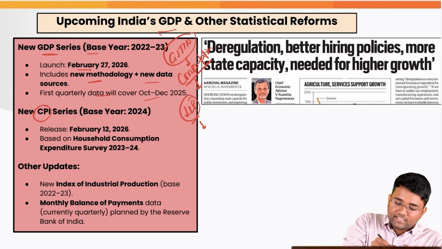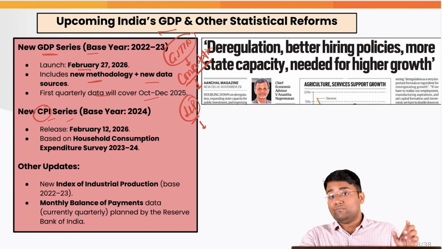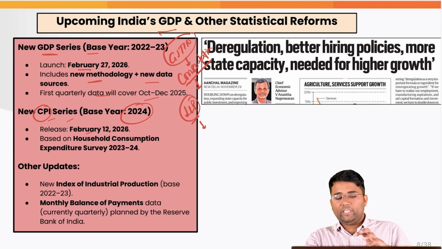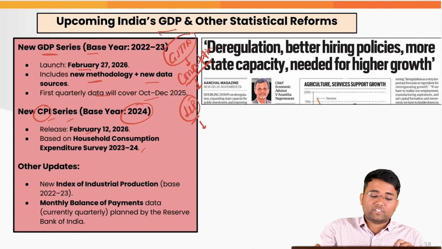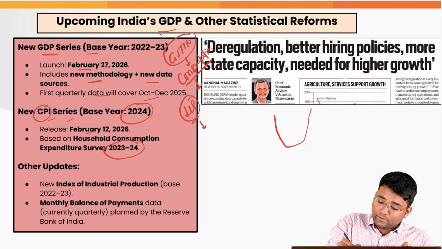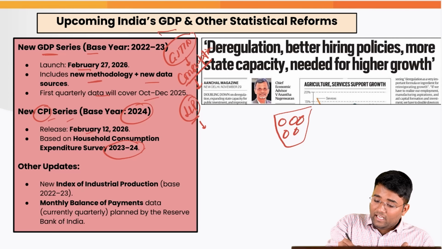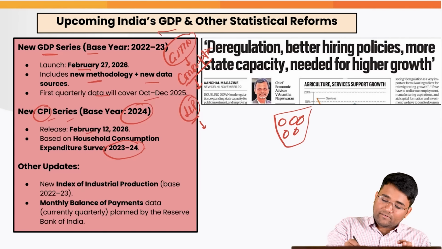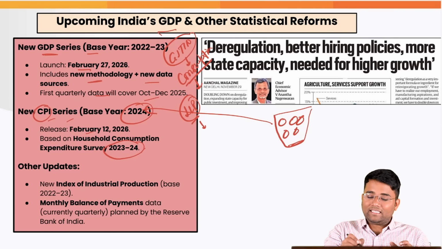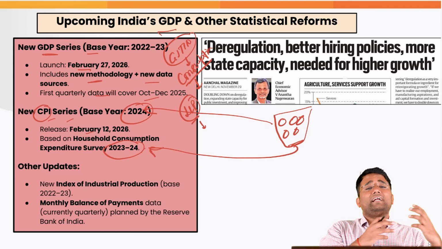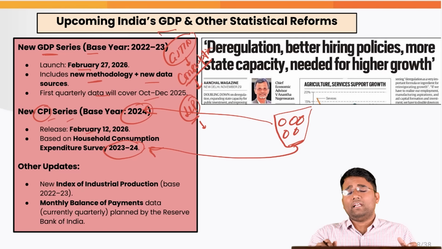Also, the consumer price index, CPI series, the base year for which is going to be revised to 2024, will again be released around February 2026. Most importantly, it will be based on the household consumption expenditure survey of 2023-24. The basket of goods kept under the CPI is outdated. People's choices have shifted; they are now shifting to some new products. So we can't give a true picture of CPI based on the old basket, and that is the reason it is going to rely on household consumption expenditure. That will give an idea of what exactly people are consuming, based on which we will give data about inflation.